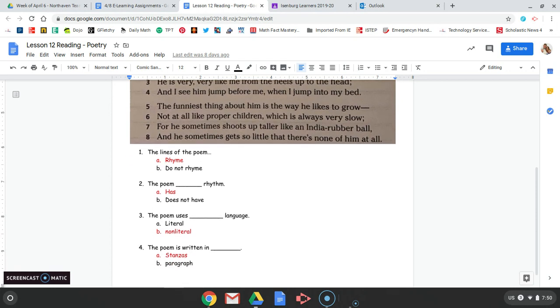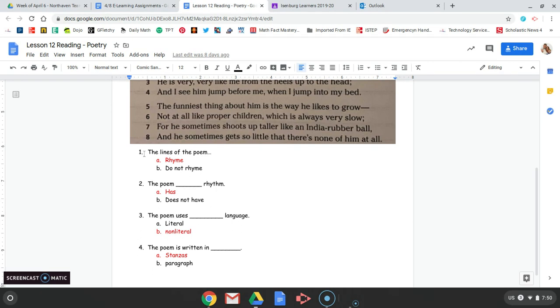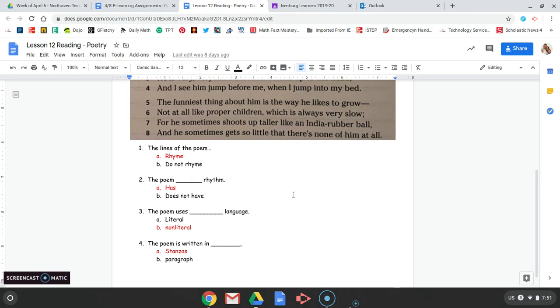All right, down here at the bottom, we have a few little questions to help you focus on what was most important in this lesson. And you can see I put the correct answer already in red for you. It says the lines of the poem rhyme or do not rhyme, because not all poems have to rhyme. Well, we already decided that this poem did rhyme. Me, see, head, bed, grow, slow, ball, all. So this poem does rhyme.